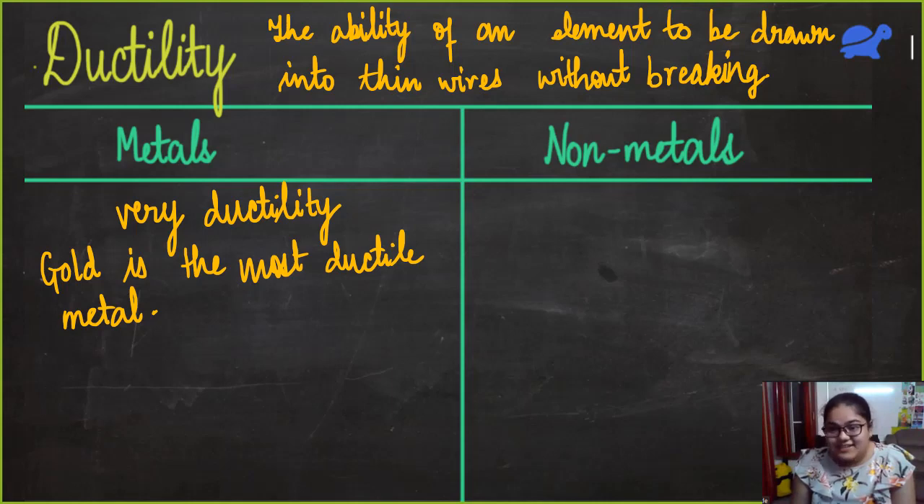So Somil is saying, let's make wires. Somil, do you have enough gold? Can you lend me some gold, please?